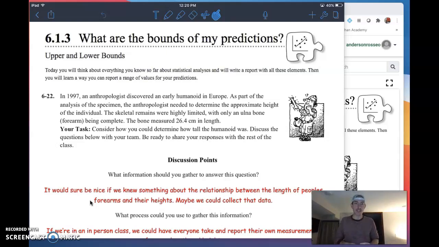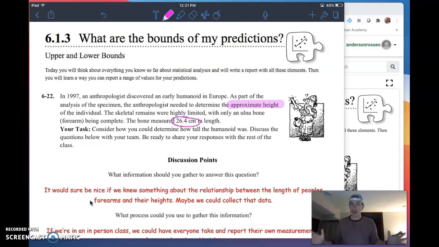As part of an analysis of the specimen of an early humanoid this person found in Europe, the anthropologist needed to determine the approximate height. So we know right away this person wants to make a prediction about the height of the humanoid skeletal remains. Okay? The thing that they found was they found an ulna bone, and that's your forearm. They found an ulna bone that measures 26.4 centimeters in length,